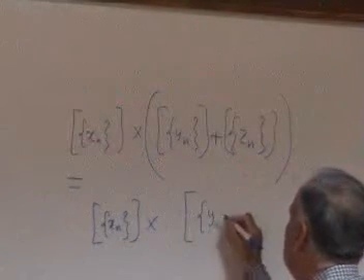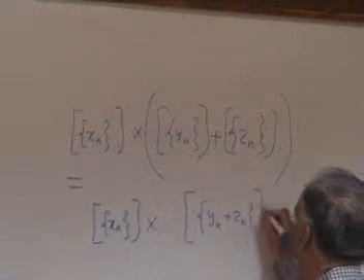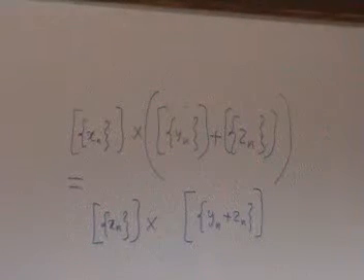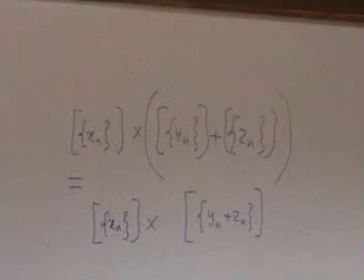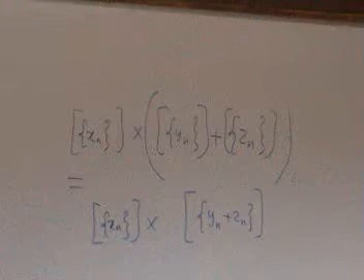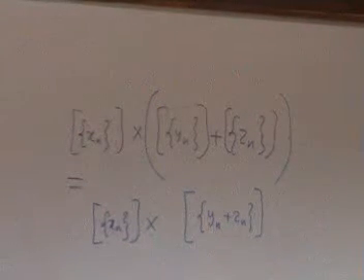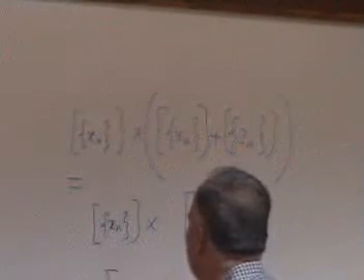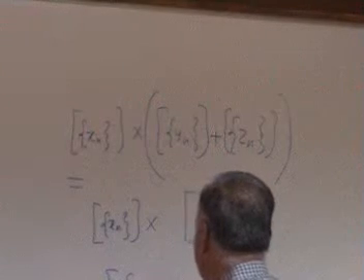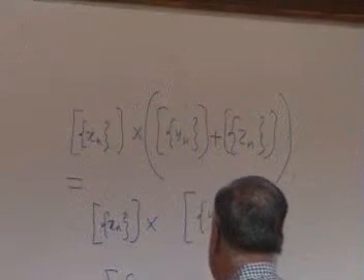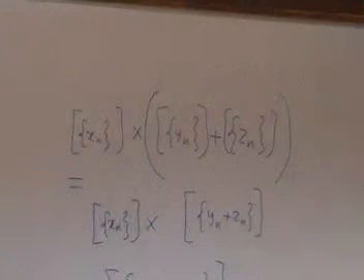This is just yn plus zn. How did we define addition? We simply defined addition by adding the corresponding terms of the generating sequence. Now how did we define multiplication? You have to multiply the terms of this sequence with the terms of that sequence.